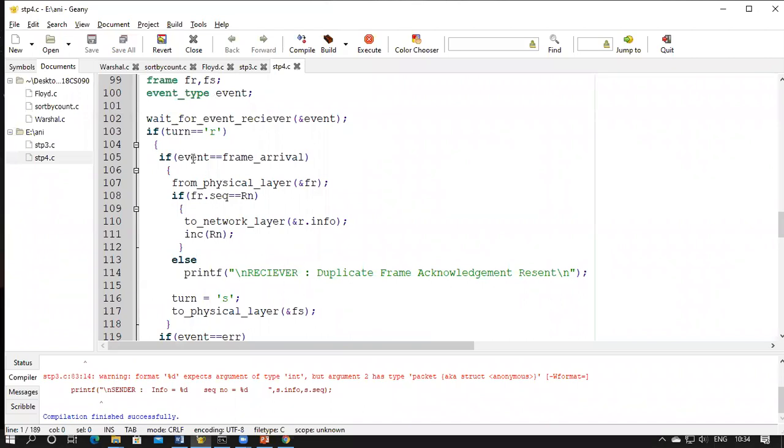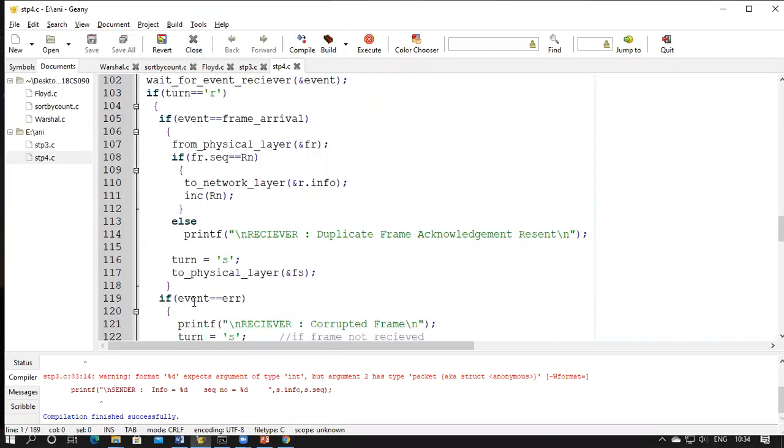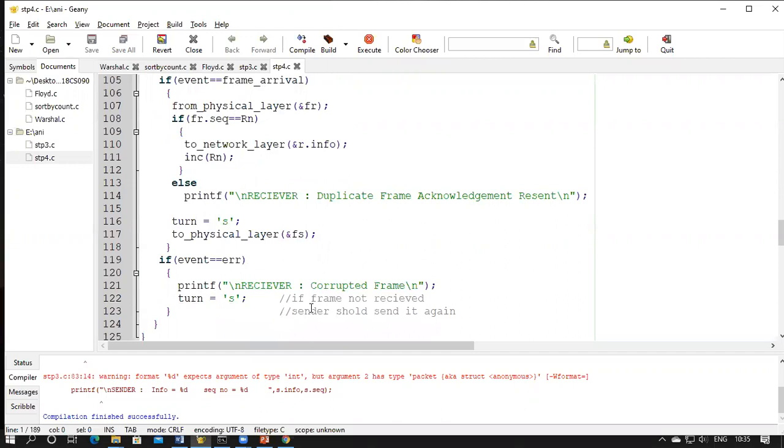Now there are two conditions: if the event is frame arrival or if the event is corrupted. A corrupted frame means the error flag is set. It is the enum definition. So if it is frame arrival, that means it is not corrupted. If it is error, it means it is a corrupted frame. If the event is a corrupted frame, you'll just display the message corrupted frame.